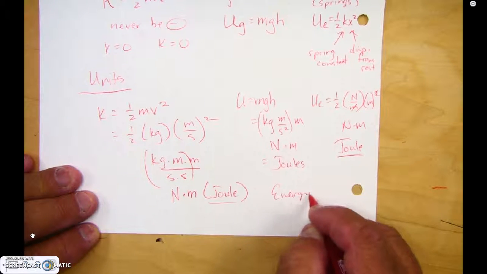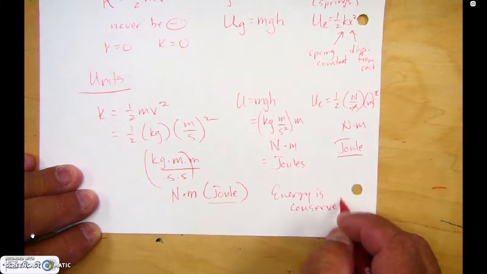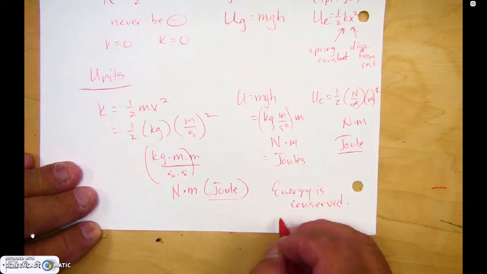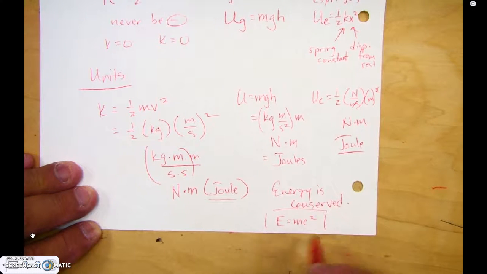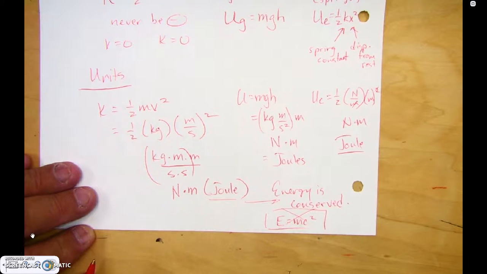Now, big thing to understand is energy must be conserved. Energy is conserved, except in very, very rare circumstances. When we split atoms or fuse atoms, then energy can be gained. It's created from mass by that equation that everybody knows, E is equal to mc squared. We're not actually going to do this right now. We're going to say that all energy is conserved, and we'll have another video on that.